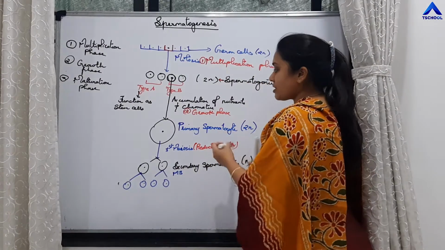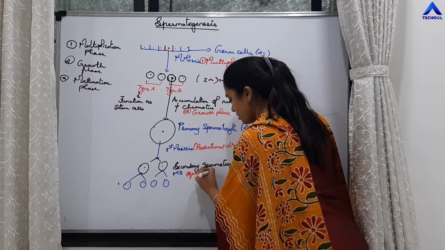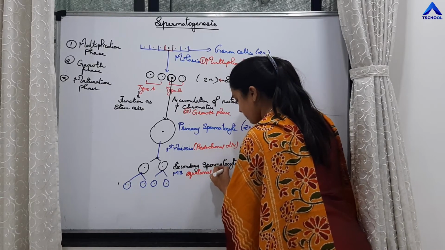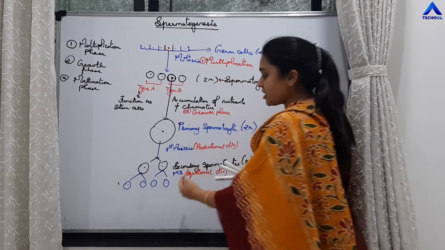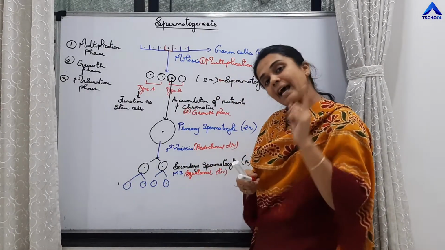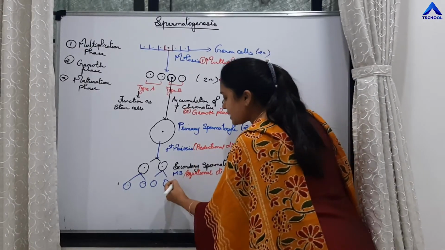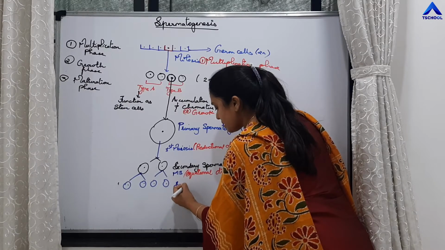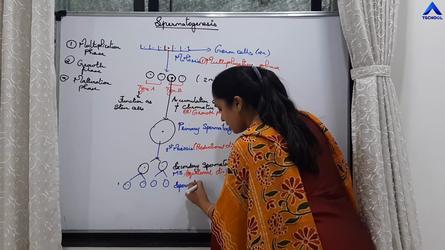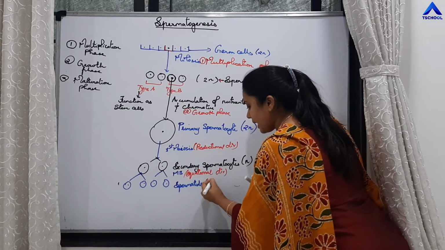So meiosis 2 is an equational division, and that is why all the 4 cells which are produced are haploid cells only, and those are called spermatids.